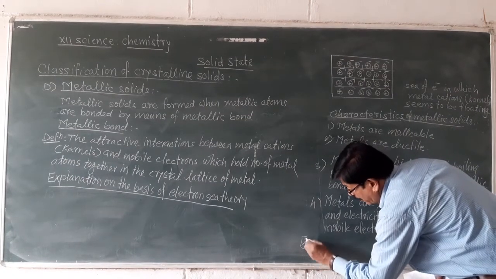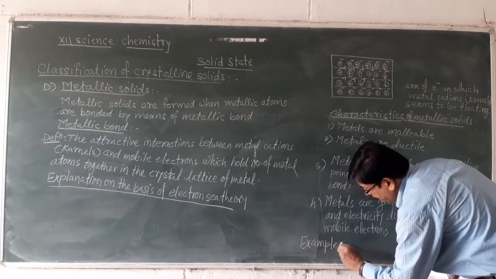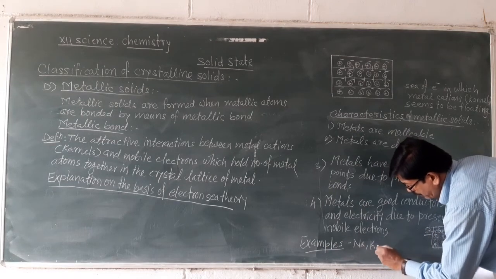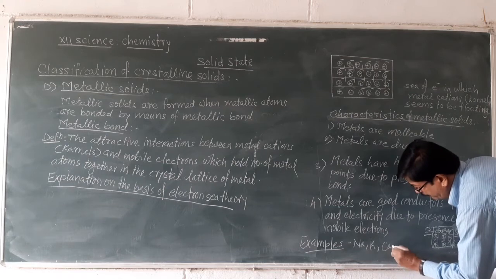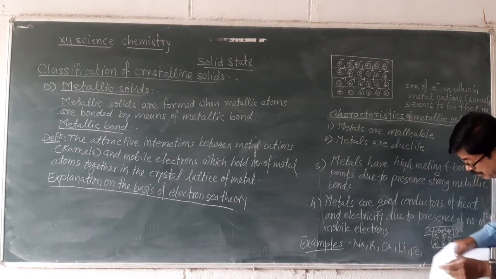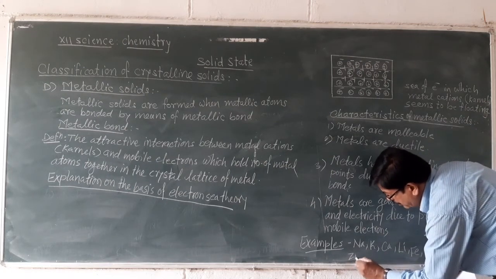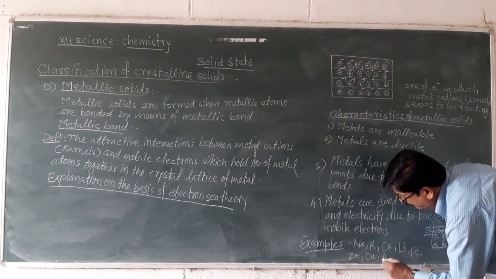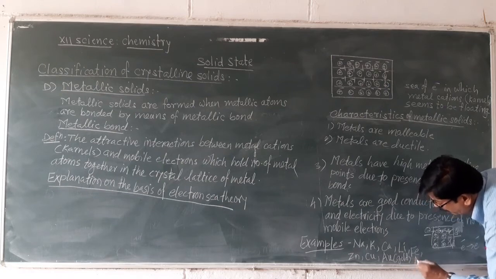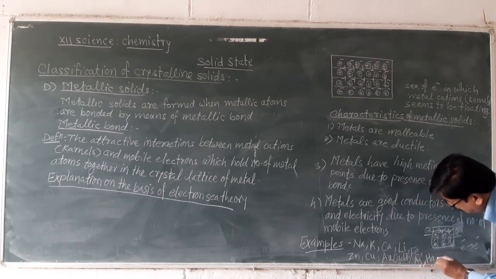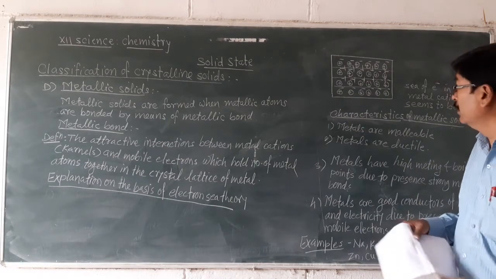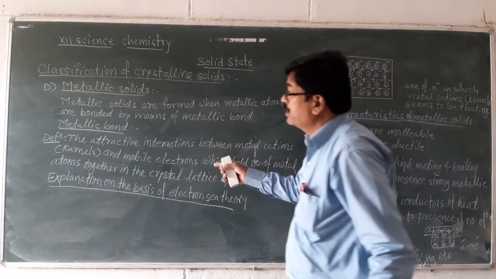Now examples. Sodium, potassium, calcium, lithium, iron, zinc, copper, aurum meaning gold, silver, mercury. A number of examples of metals or metallic solids you can cite. We revise these points once again.